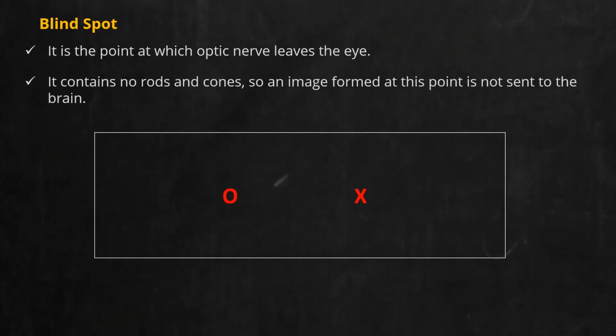Now, close the left eye, which is aligned to the letter O. You have to bring the screen closer. At a certain distance, when there is a certain separation between the screen and your eye, you will not be able to see one of the letters. That is the simplest idea: even though both letters are visible to one eye at all other points, there will be a certain distance at which one of the letters will not be visible to you. So that is the simplest demonstration of the blind spot. You can all try it out. Just take a paper, or you can bring the screen, do it later.